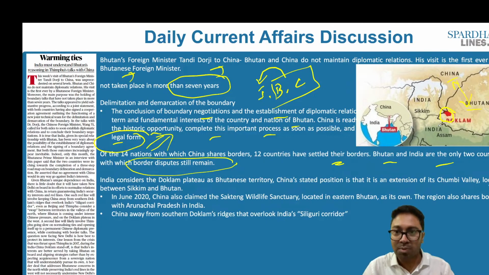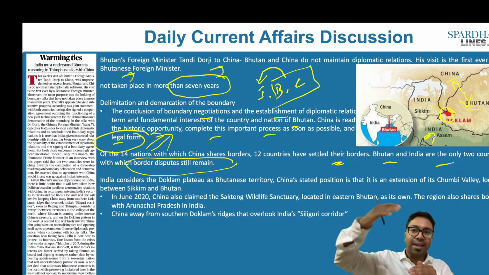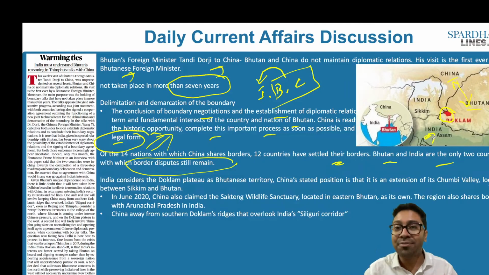Why? That is because if you see Doklam, what we have is called a chicken's neck or the Siliguri corridor in this particular area. It happens to be a region which is in a higher altitude. So the minute there is a compromise reached between Bhutan and China and it wishes to give away this Doklam region to China, in that case China would acquire a higher altitude region and it will be able to see whatever is happening in India in the Siliguri corridor.